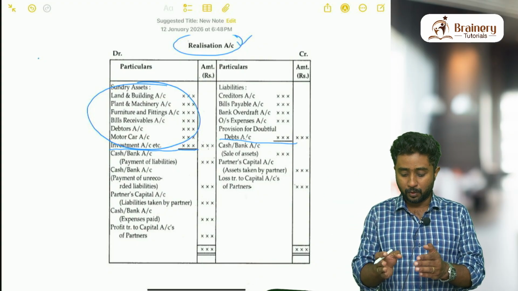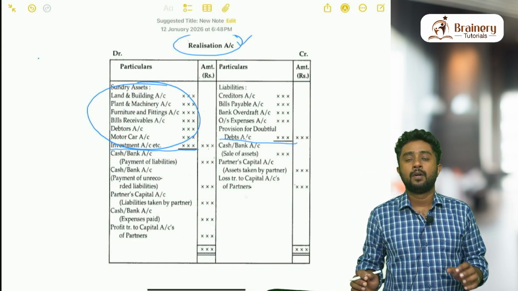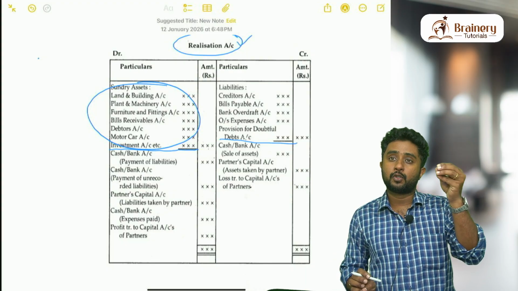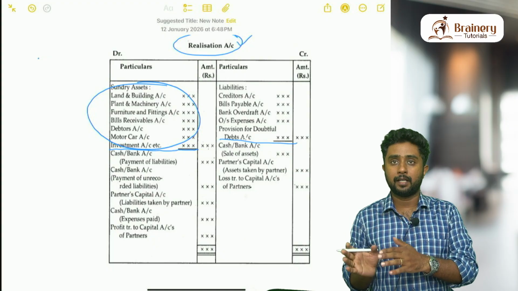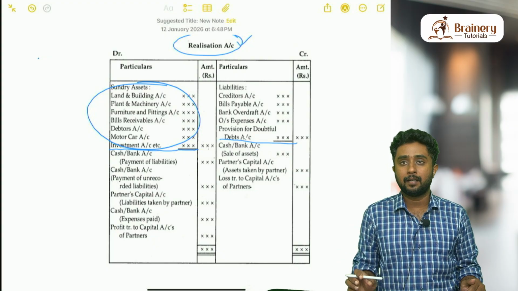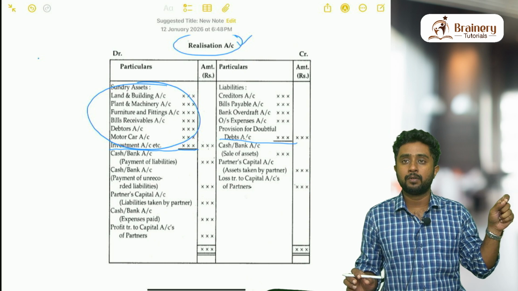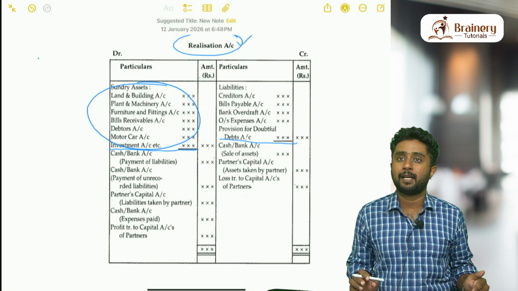That means whatever you have written here as creditors, bills payable and all those things, when you are converting it into an entry, realization account should be coming after the word "to". That means creditors account debtor to realization account. In an entry, whatever comes after "to" will come in the second part of the entry only, right? That means realization account will come in the second part of the entry.